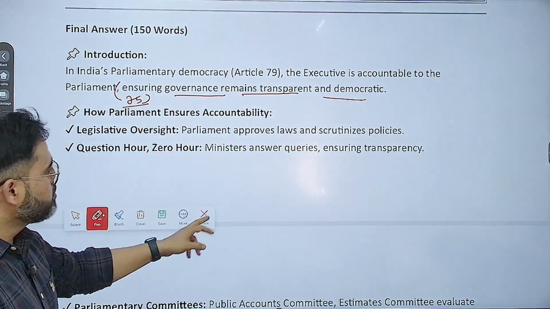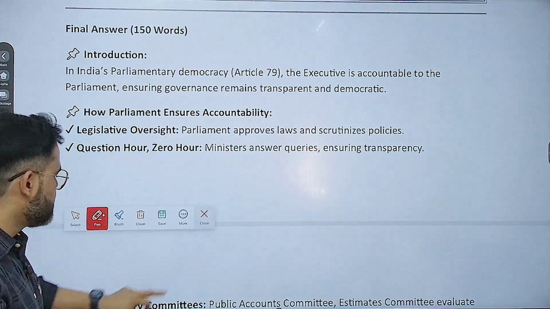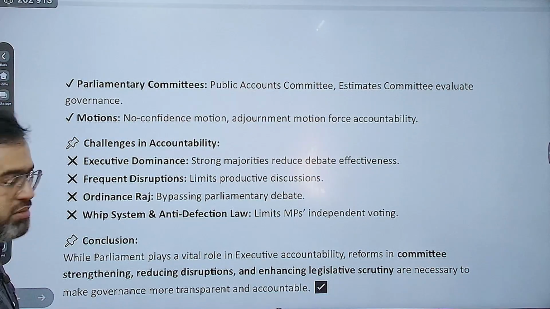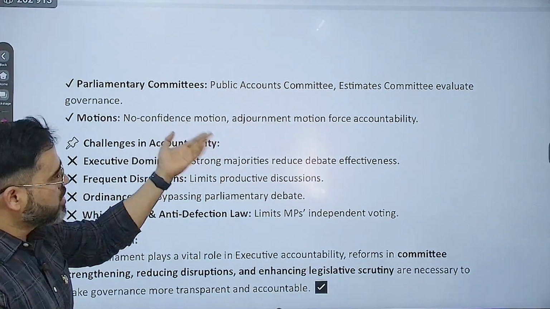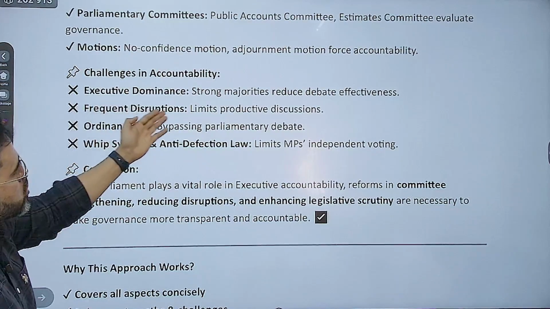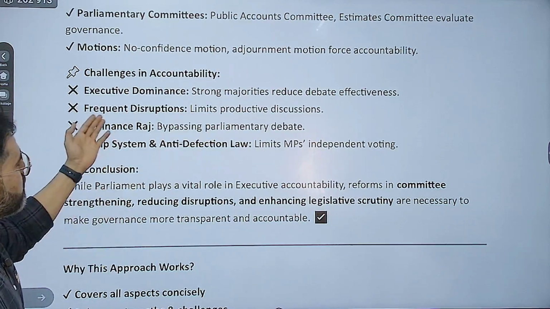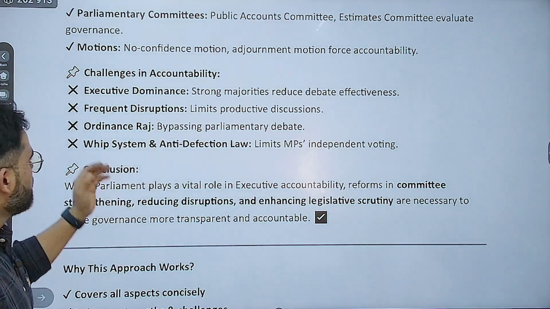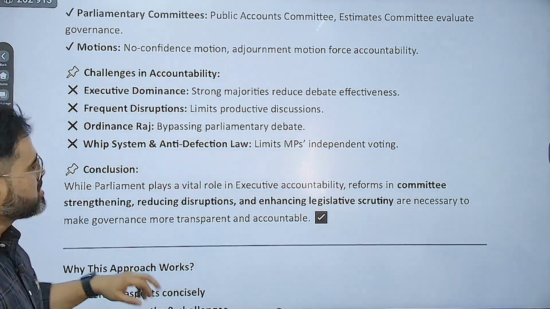Question hour, zero hour, ministers answer queries, ensures transparency. Then parliamentary committees, Public Accounts Committee, Estimates Committee, evaluate governance. And then motions, no confidence motion, adjournment motion, force accountability. Challenges का executive dominance, strong majorities reduce debate effectiveness, frequent disruptions limit productive discussions, ordinance raj bypassing, partisan whip system and anti-defection law limit MPs' independence.